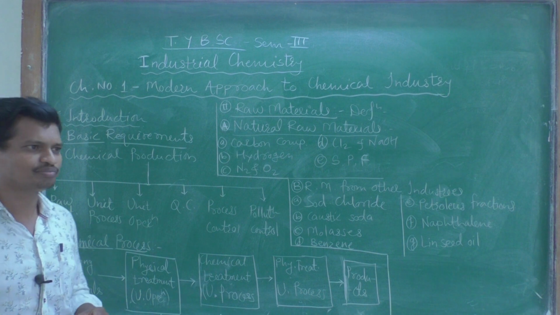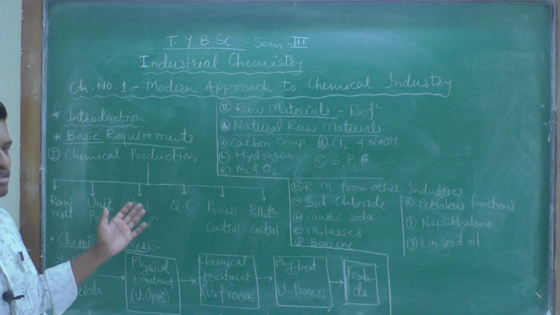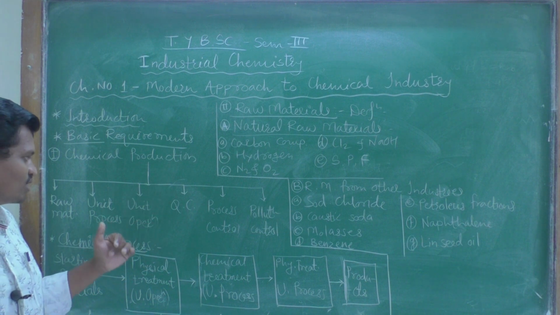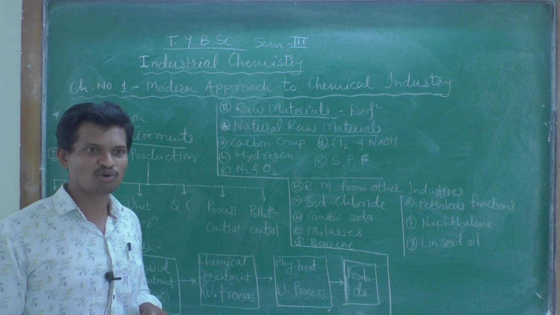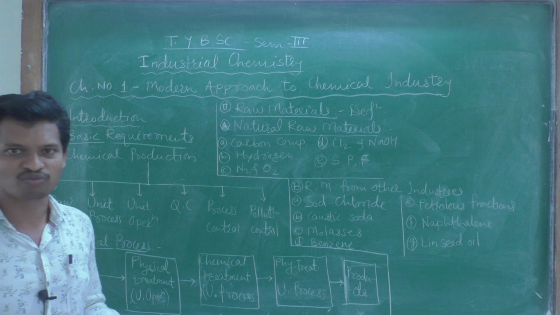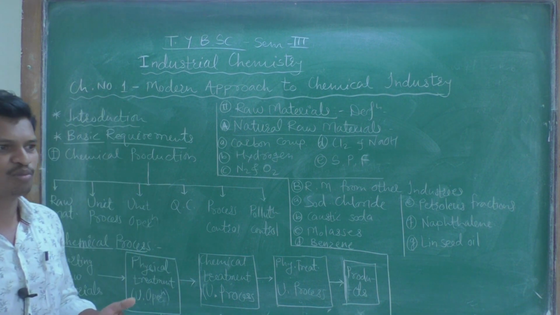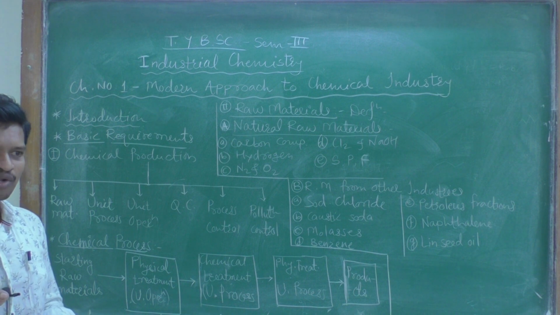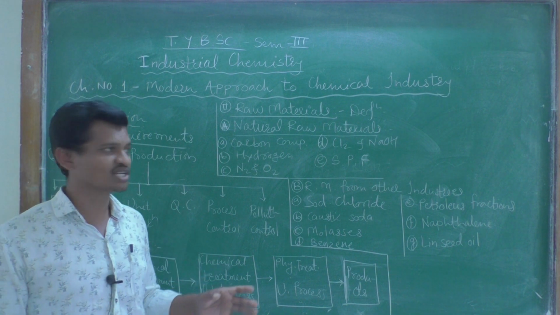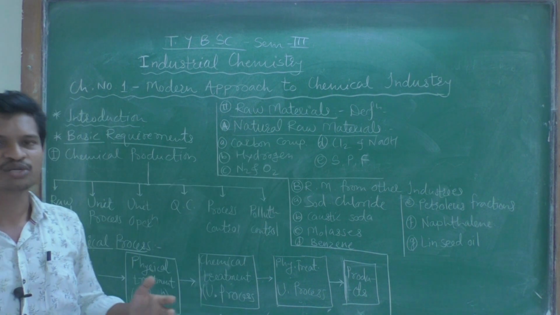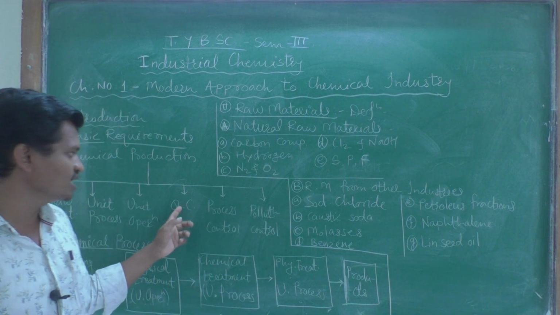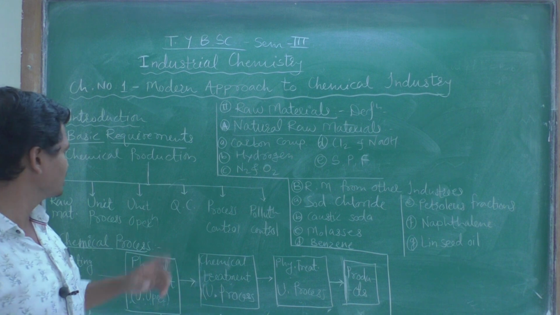Then unit operations. Just like unit processes, some operations done in the chemical industry, in chemical production, are known as unit operations. Then quality control. This is the most important, because without quality there is no demand for your product, whatever it may be. If we have to purchase a mobile phone, then we purchase only the phone which gives the best quality. So that's quality control in any industry, not only in the chemical industry. Quality control is the soul or the heart of that industry. That's why QC is the most important aspect in chemical production.